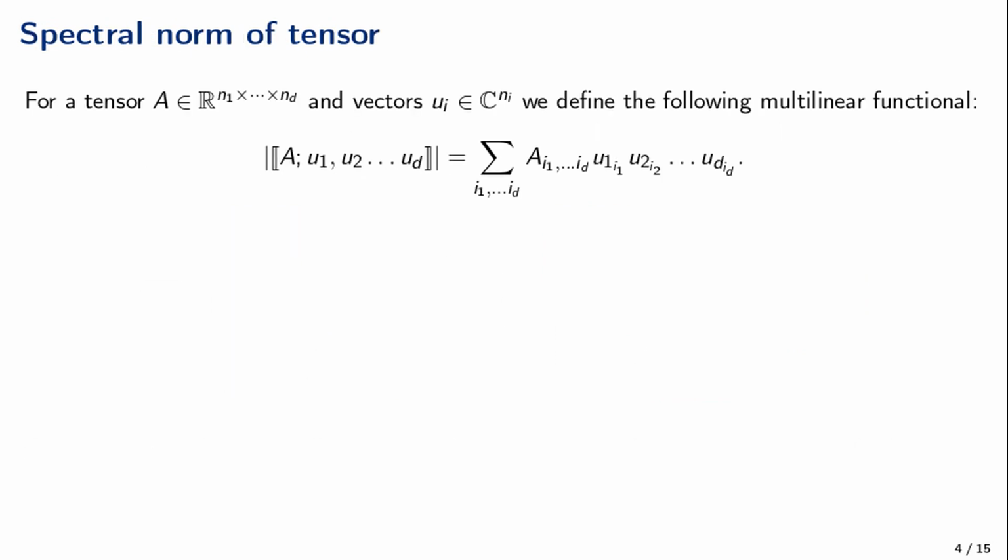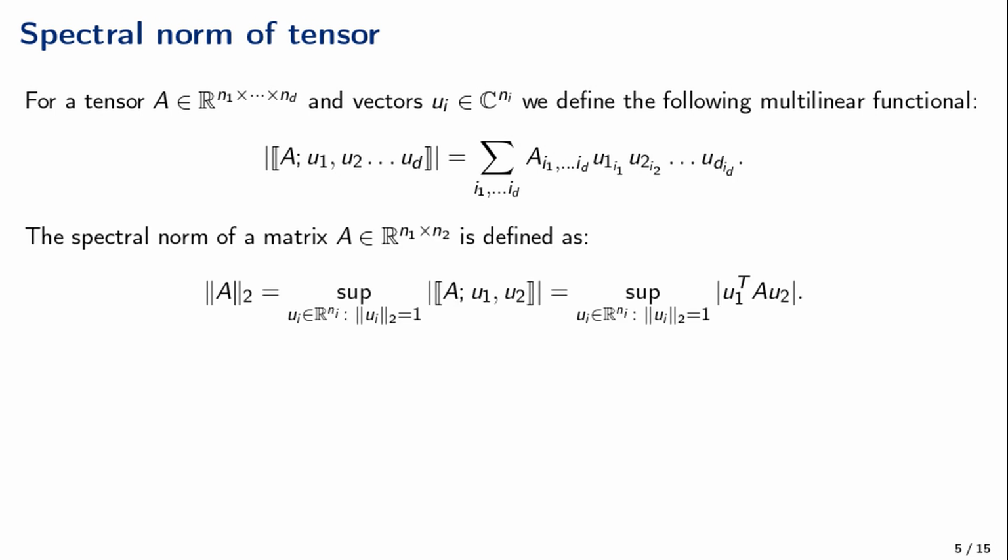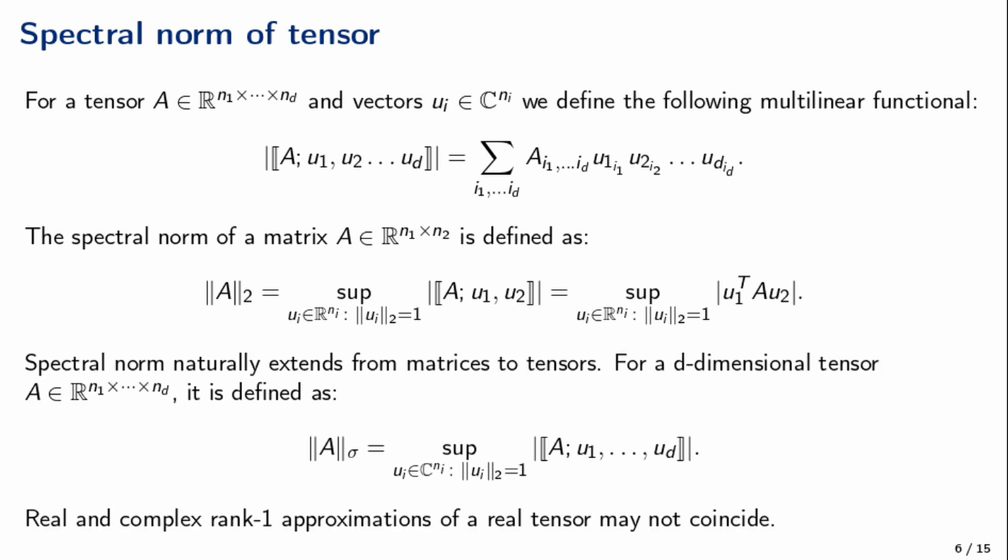Our main result will be formulated in terms of the spectral norm of a tensor. We introduce the following multilinear functional, which multiplies the d-dimensional tensor A by vectors u sub i and produces a number. Spectral norm of a matrix is defined as a supremum of this functional over two vectors of unit norm. Spectral norm naturally extends from matrices to the tensors. For a d-dimensional tensor, it is defined as a supremum over d unit norm vectors.